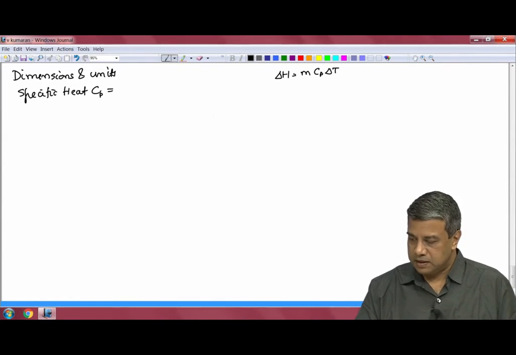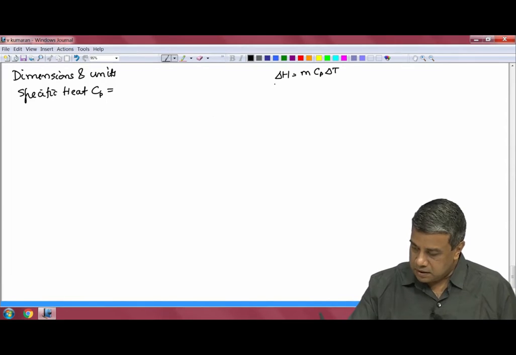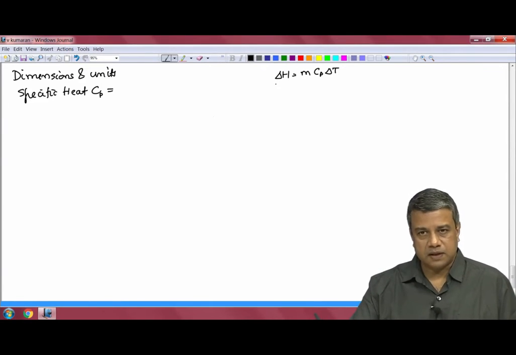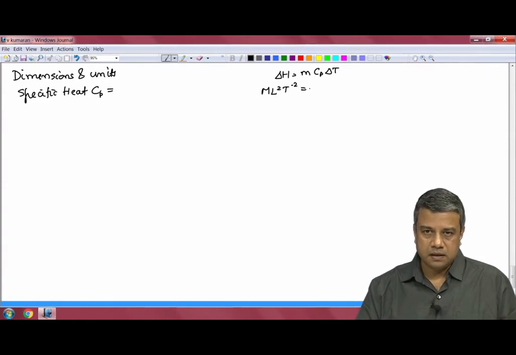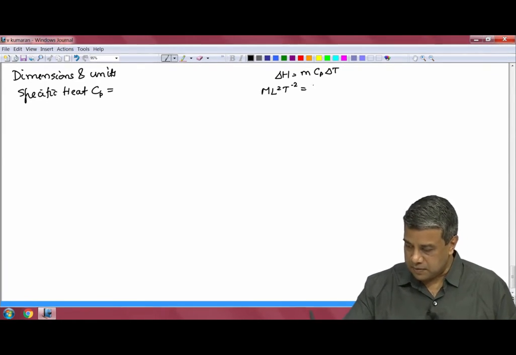Therefore, the enthalpy or the energy of that object has dimension of mass length square T power minus 2. On the right side, m has dimensions of mass multiplied by the dimension of specific heat times the change in temperature, which has